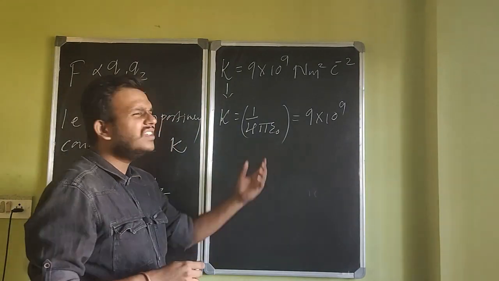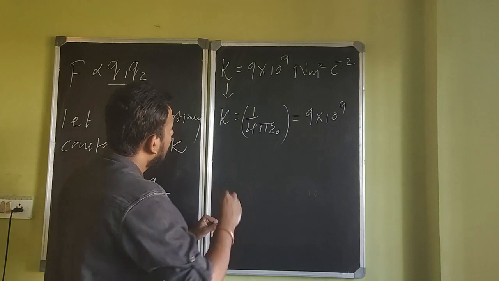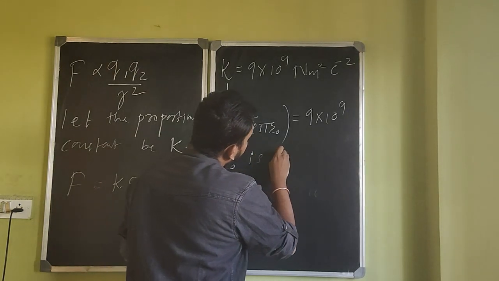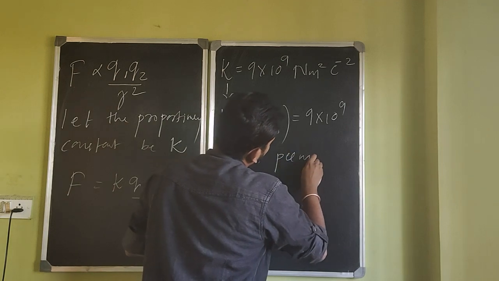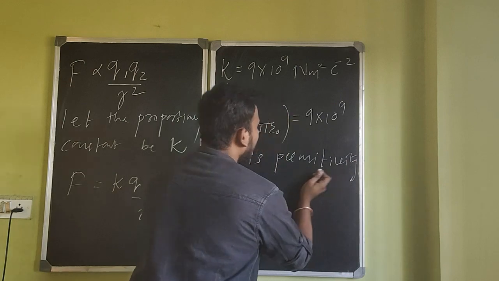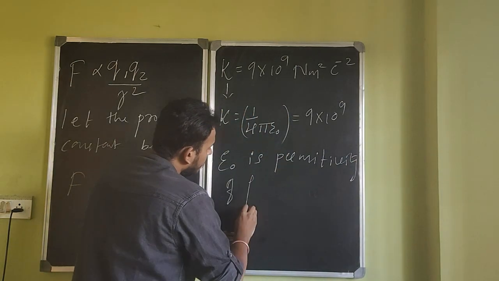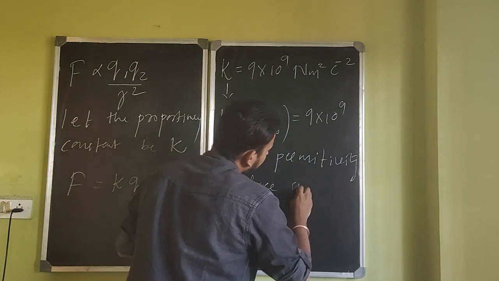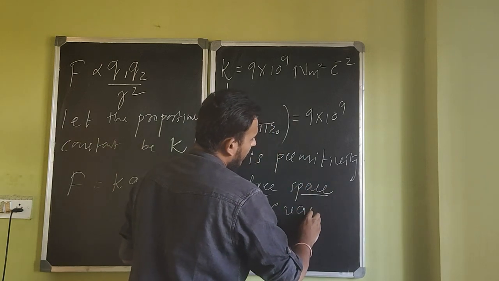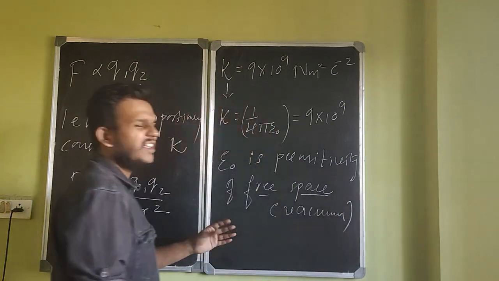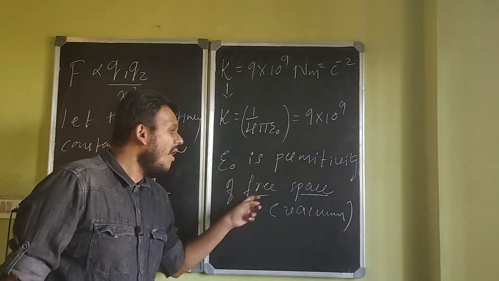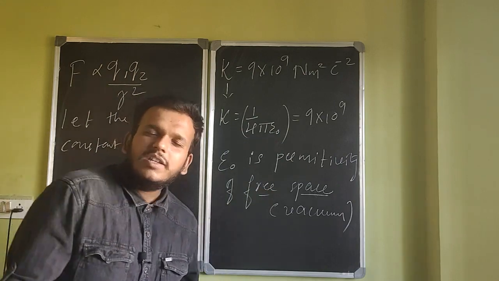Now listen, what is this epsilon naught now? Epsilon naught is called the permittivity of free space. Free space is a fancy word for vacuum, okay? Free space is nothing but vacuum. But the point is, epsilon naught is called permittivity of free space. Now, what is this permittivity?